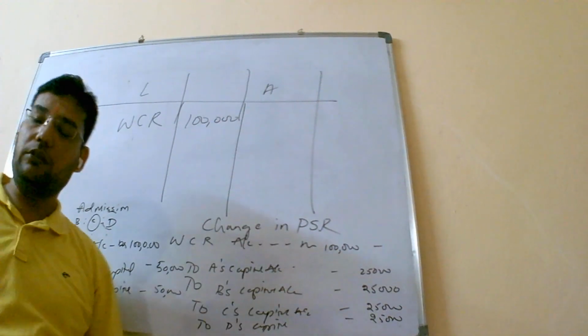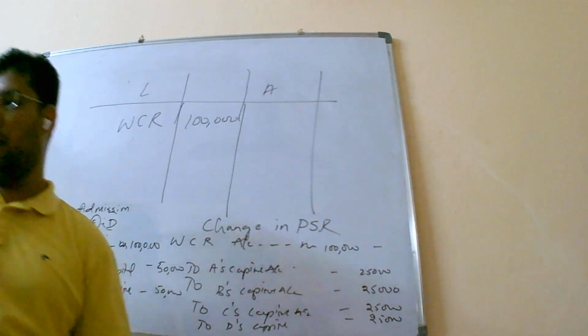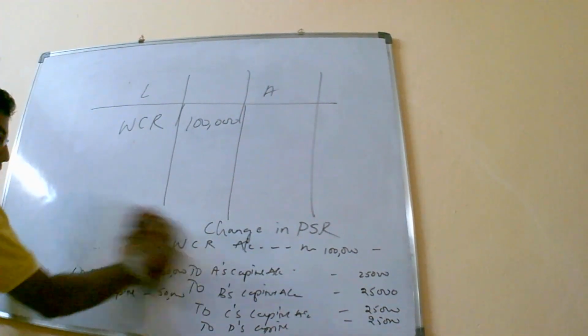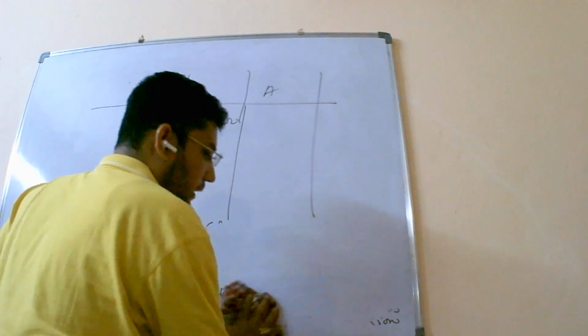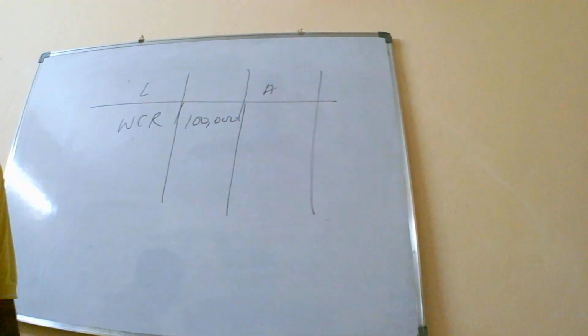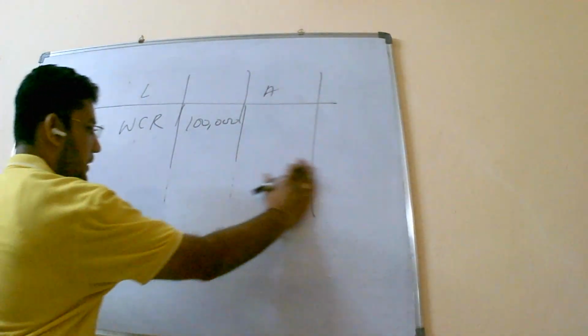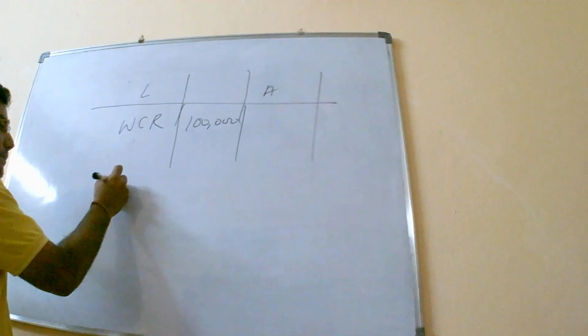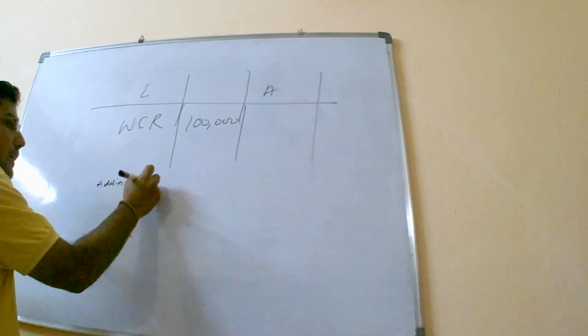As I told you, WCR is a specific reserve. Now let us say there is a claim coming into existence. Now when a claim is coming relating to this reserve, specific reserve which is there, let us say in additional information, that is nothing but your adjustment.